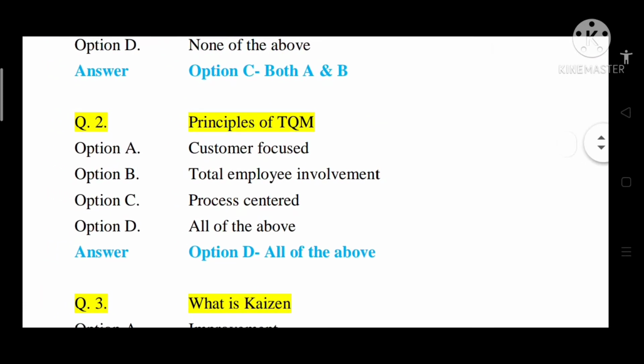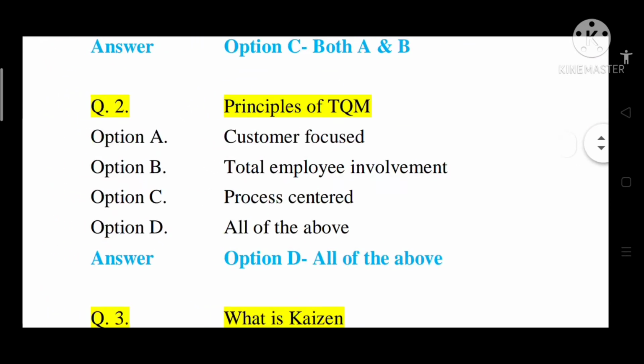Question number 2, principle of TQM, that is total quality management. Options are: option A, it is customer focused. Option B, total employee involvement is there. Option C, it is process centered. Option D, all of the above. So total answer is option D, that is all of the above.